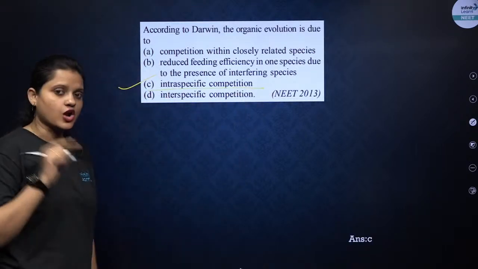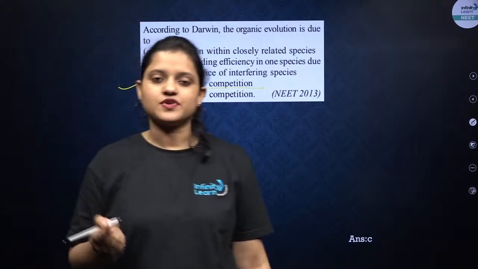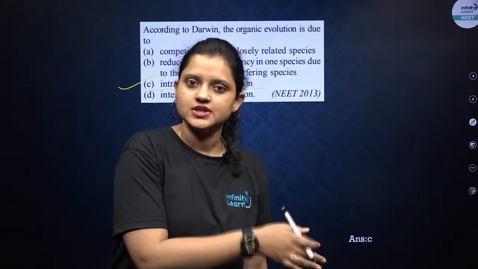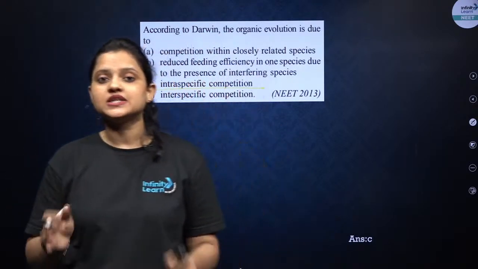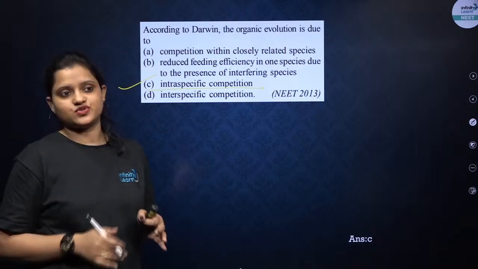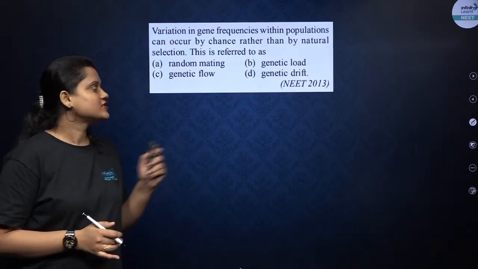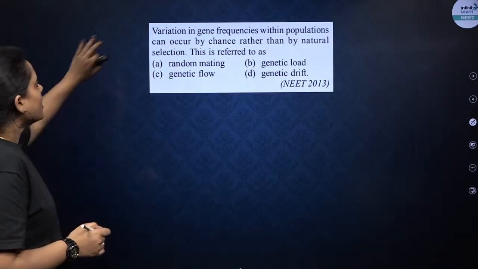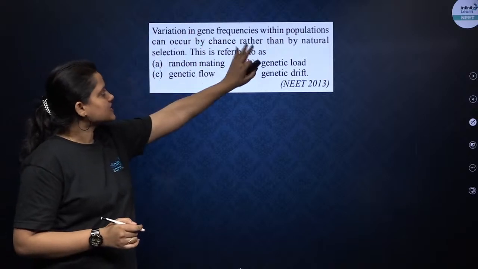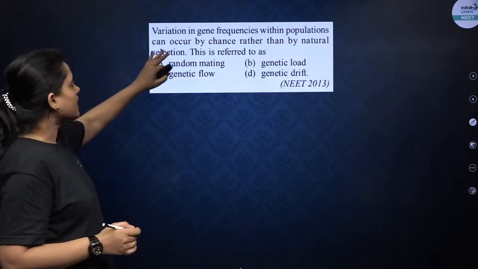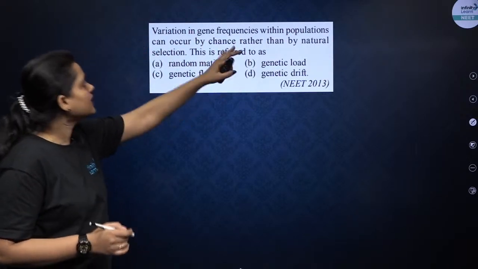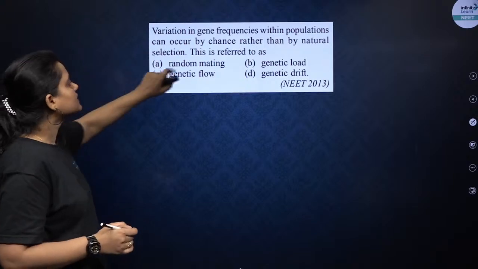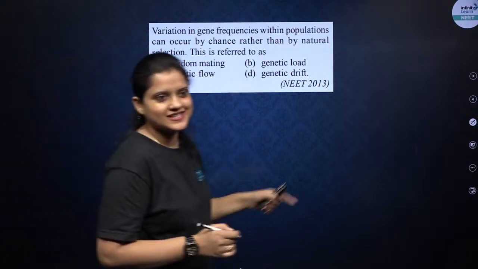Intra-specific competition, according to Darwin, they are asking. So it was about intra-specific competition, that is competition between the individuals of the same species. Fine? Chalo. Next. Variation in gene frequencies within population can occur by chance rather than by natural selection. This is referred to as.